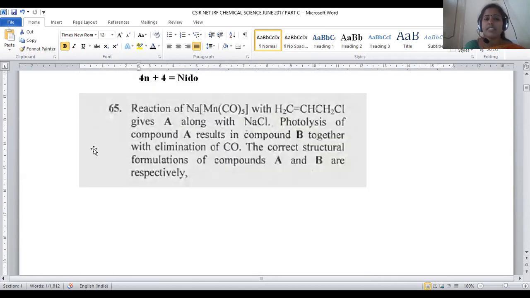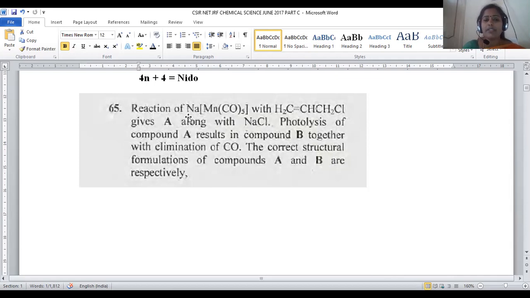Let us move on to question number 65. Reaction of sodium manganese pentacarbonyl with CH2CH CH2Cl, which is called allyl chloride, gives A along with sodium chloride byproduct. Photolysis of compound A results in compound B together with the elimination of a carbonyl group. What are the correct structure formulations of compounds A and B respectively?